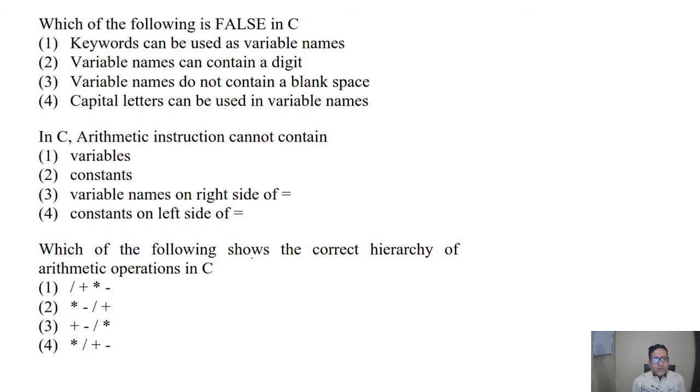Next question is, which of the following shows the correct hierarchy of arithmetic operations in C? So this is wrong, because we have studied that multiplication and division have the first priority. This is also wrong, because division is coming after subtraction, and here addition and subtraction are given first priority over division and multiplication. This is also wrong. This is okay, because here we have multiplication, division, addition and subtraction. So answer will be the fourth one.